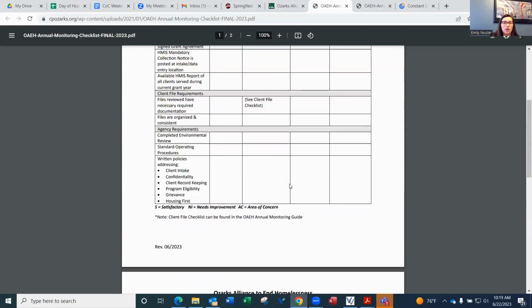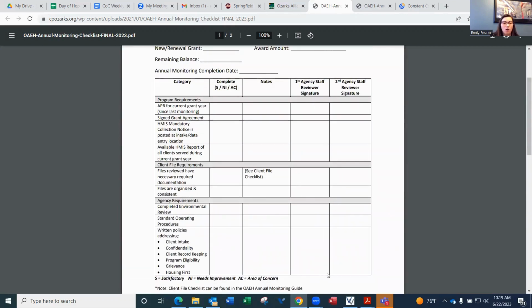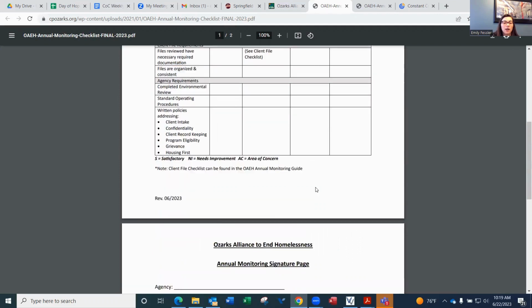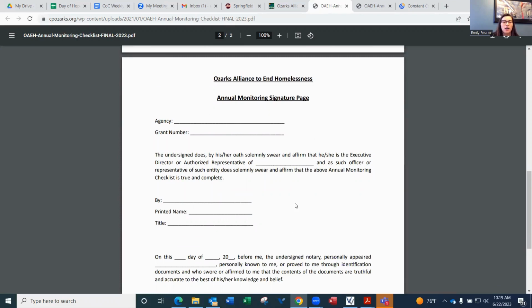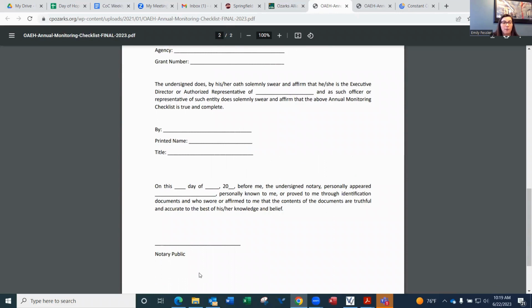Once you have had your 2 agencies sign off on all these things, verifying that they have the appropriate documents, including all the items located in the client file checklist, then you can go ahead and have your authorized representative or executive director fill out this top portion of the annual monitoring signature page and then get it notarized here at the bottom.